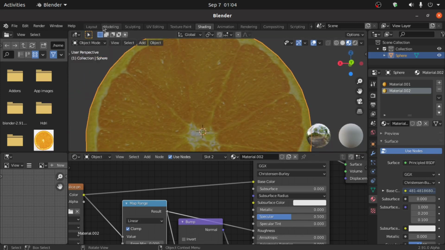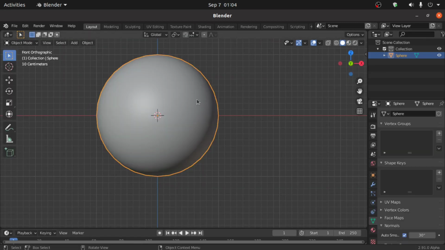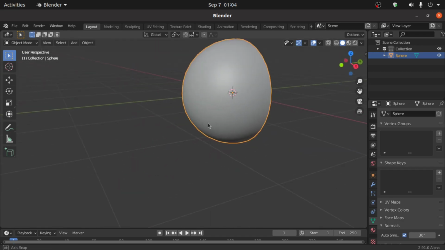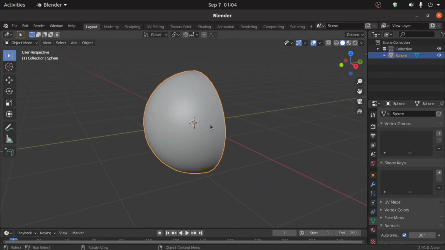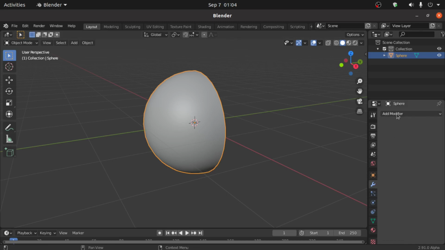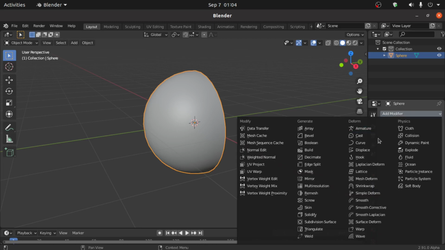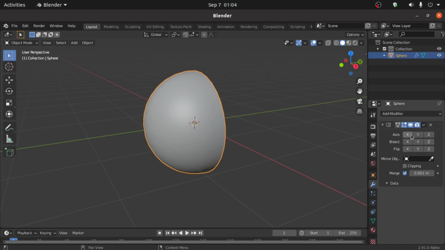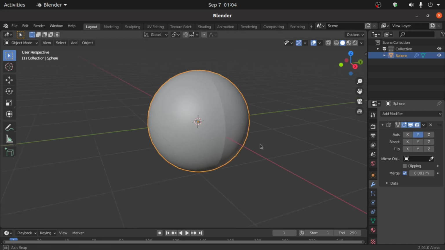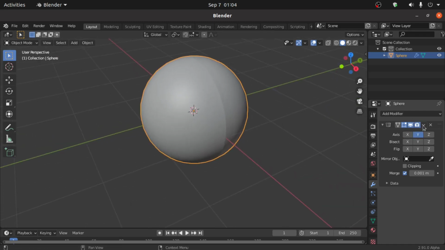Now switch to this layout workspace and we have to mirror this object. So select this, then click on this modifier properties, then click on this add modifier and select here mirror modifier. Now change axis, that is Y. Then also uncheck this merge option, then click on this arrow and apply here.